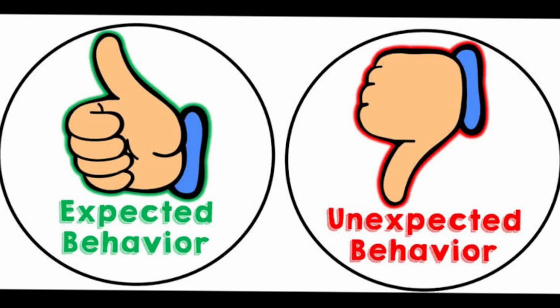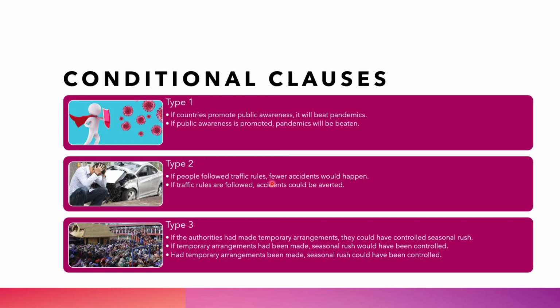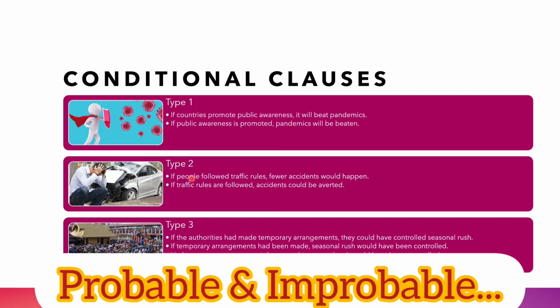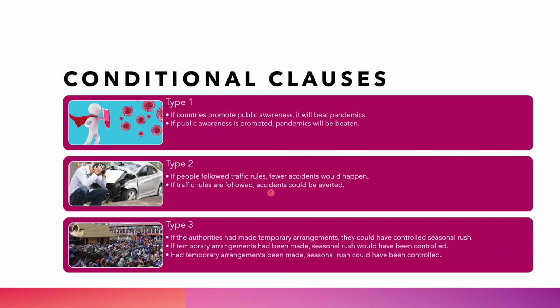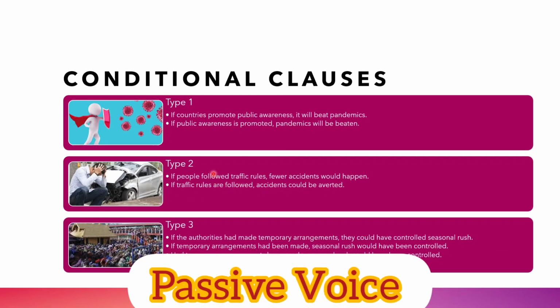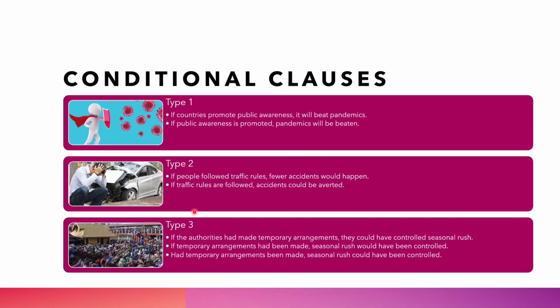So here the speaker does not expect the people to fulfill this condition. That is the only difference between type 1 and type 2. Type 1 is probable, type 2 is improbable. If traffic rules are followed, accidents could be avoided. This is the passive option of the same type 2 conditional clauses.